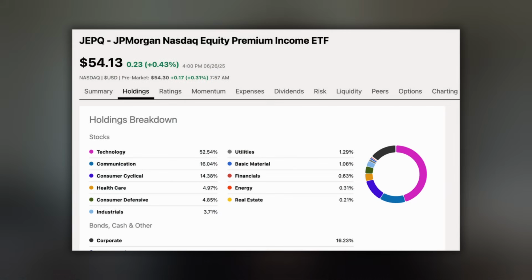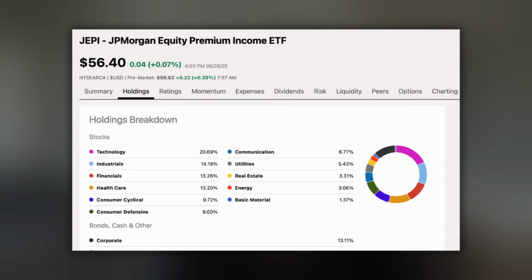And JEPQ is a little over 50% exposure to mega cap tech, whereas JEPI or the S&P 500 is only about 30 to 33% invested in mega cap tech. So there's significantly more exposure with JEPQ, and so JEPQ actually better rounds out your holding in SCHD.